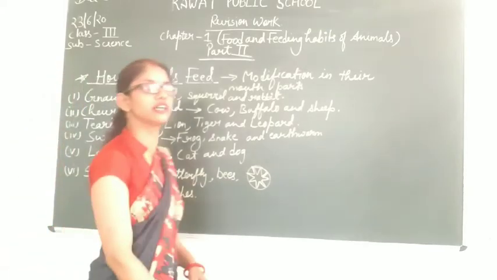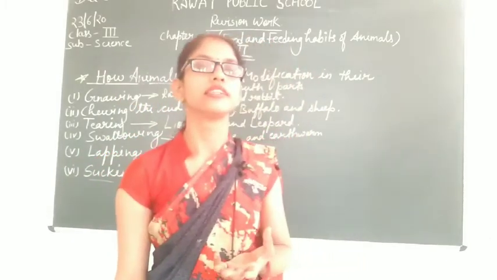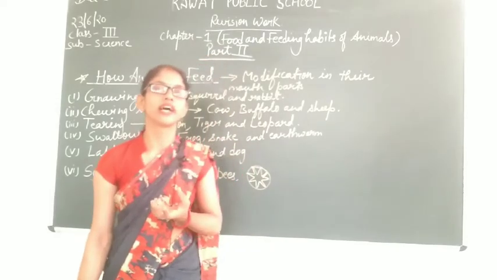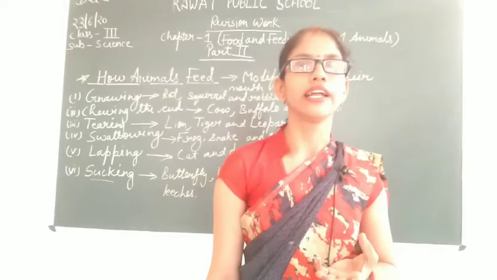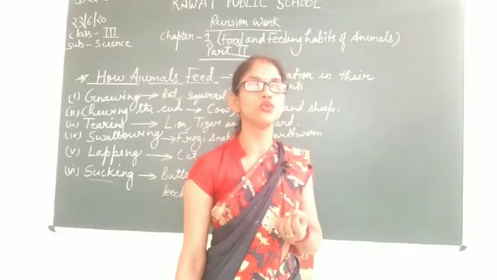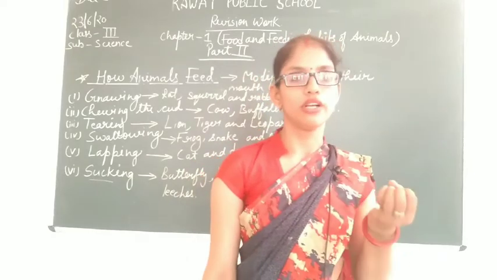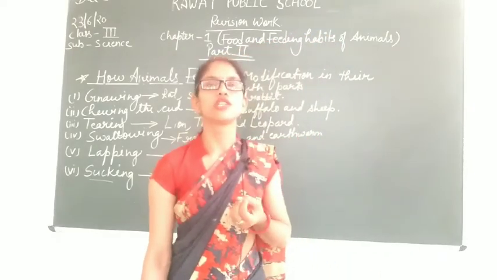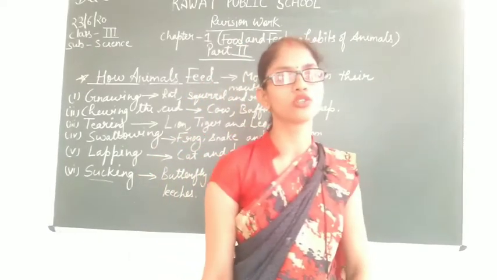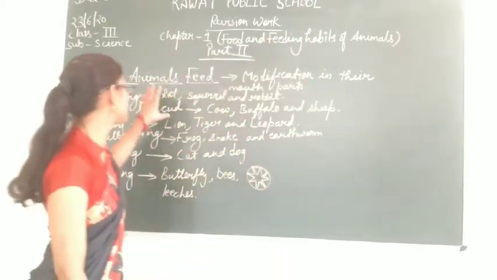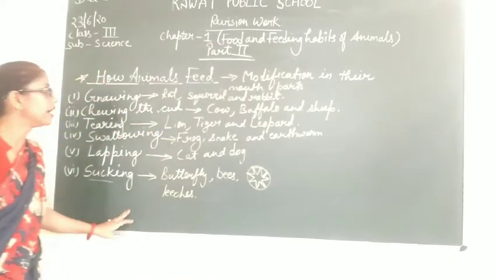and have you ever seen an elephant? The elephant has a long trunk, which is used by the animal to tear off branches and leaves, and it also uses it to drink water and then shower it on itself. It also uses that trunk to lift heavy logs of wood. So these are the different feeding habits followed by different animals.